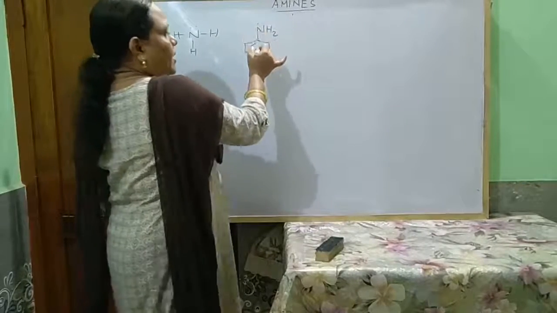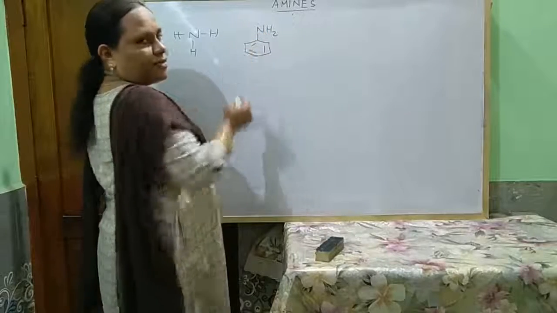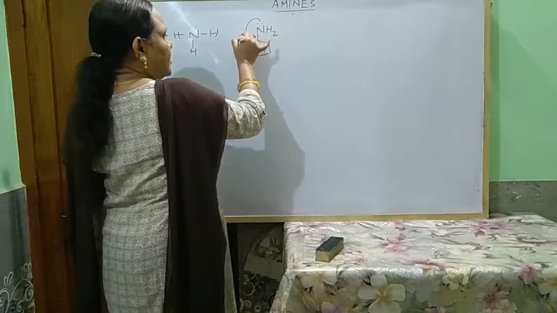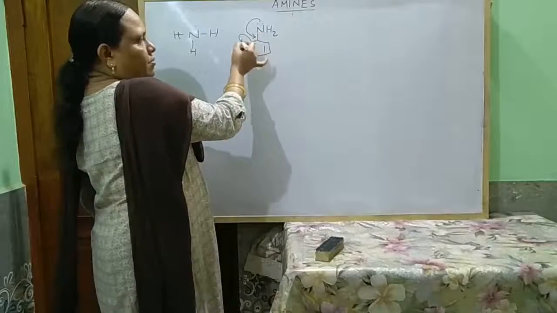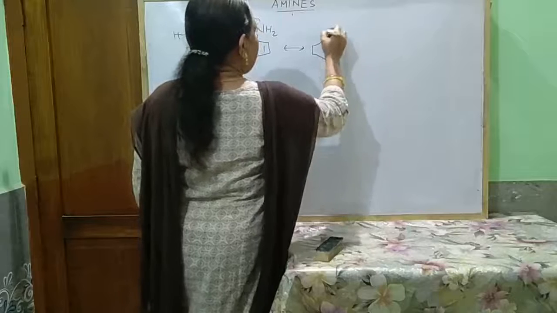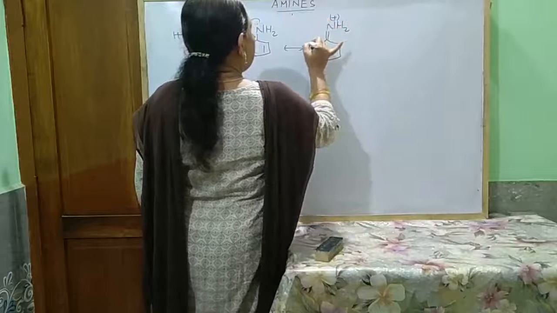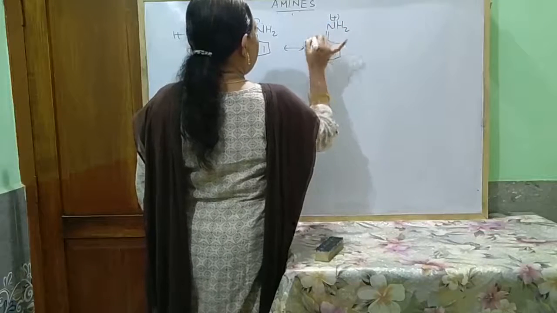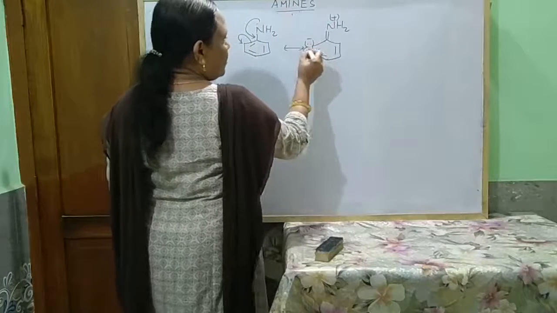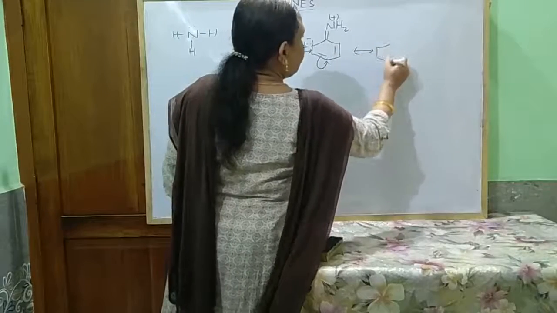As the lone pair is in conjugation with the double bond, it undergoes resonance. So this bond moves towards this carbon atom, and we get NH2 plus, with the lone pair of electrons having a negative charge. Again this electron pair forms a bond here, and this bond comes as a lone pair of electrons.